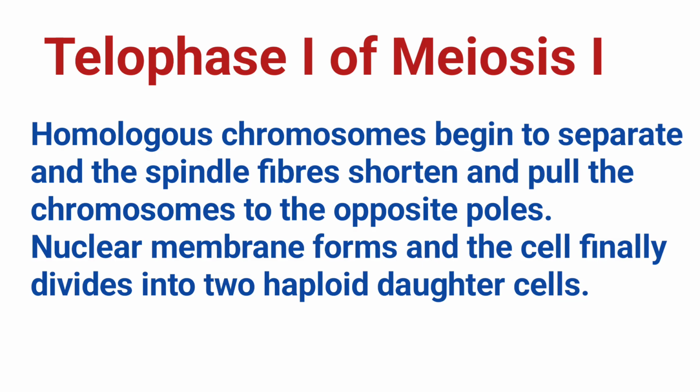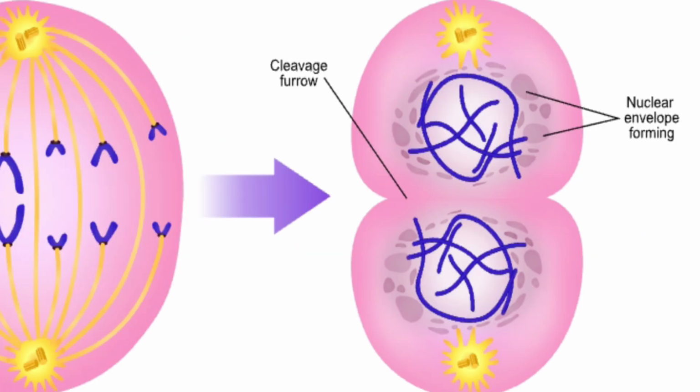Each pole now contains one chromosome from each homologous pair, indicating that each pole is haploid, containing half the original number of chromosomes. In many cells, a nuclear membrane begins to form, enclosing the set of haploid chromosomes. However, in some organisms, the nuclear membrane may not fully form at this stage.